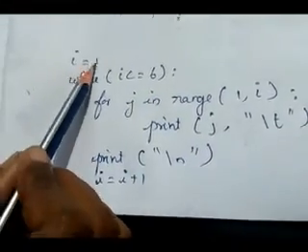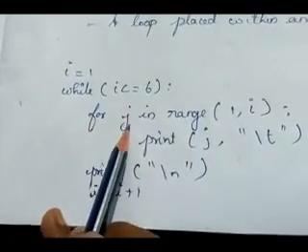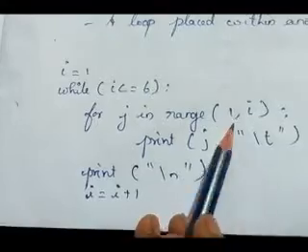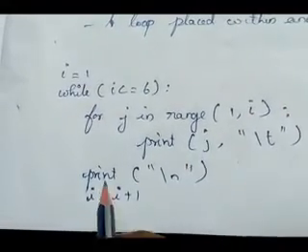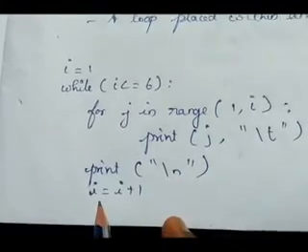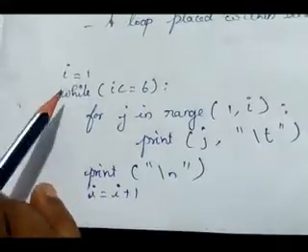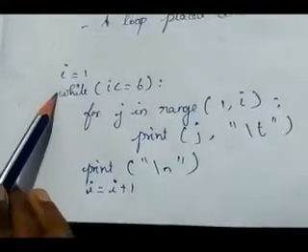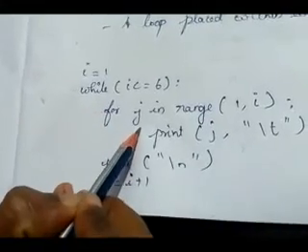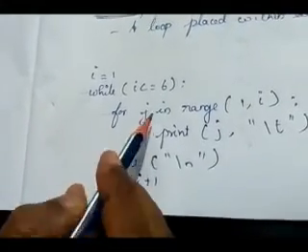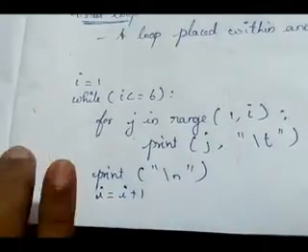See here, i = 1, while i <= 6: for j in range(1, i): print(j, "\t"), print("\n"), i = i + 1. See here, how many loops are here? 2 loops. Here this is a while loop and a for loop. Inside the while loop, that for loop is there. So it is a nested loop. A loop is placed within another loop. That is a nested loop.